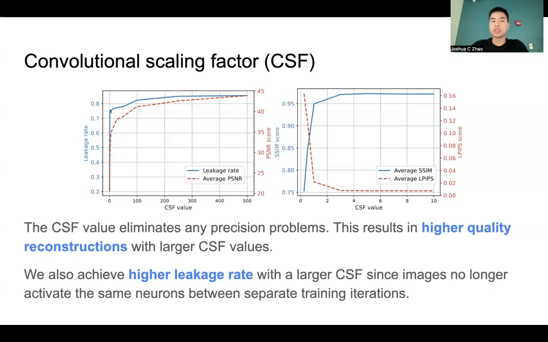So this leads to a very sharp growth at the beginning. However, the increase in leakage rate with large CSF values is actually coming because images that activate neurons are pushing that same neuron away from the distribution. Now, images that would have activated it afterwards are no longer activating that neuron. As a result, we have a higher leakage rate with much higher CSF values too.